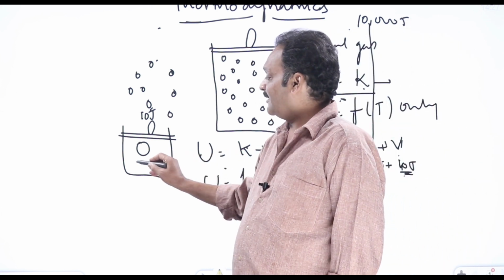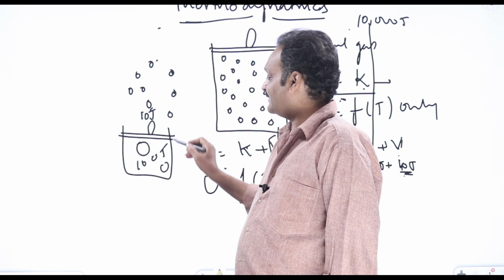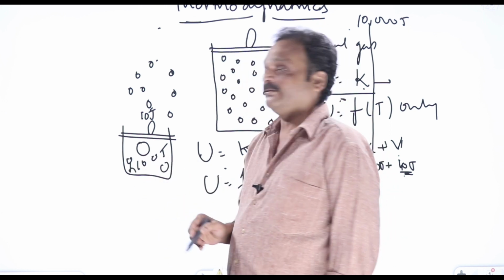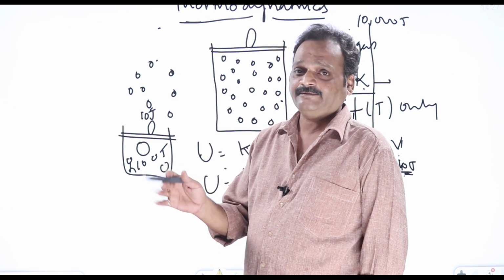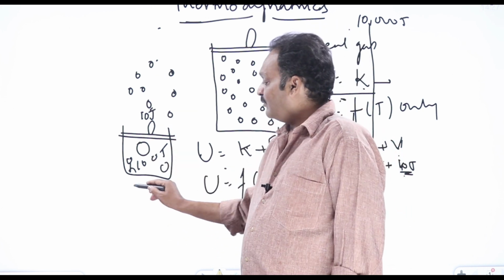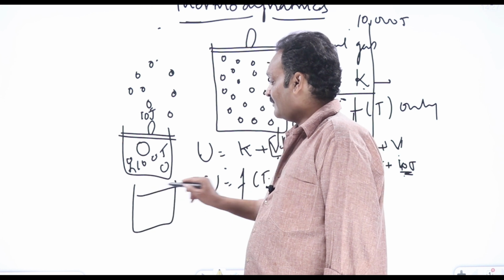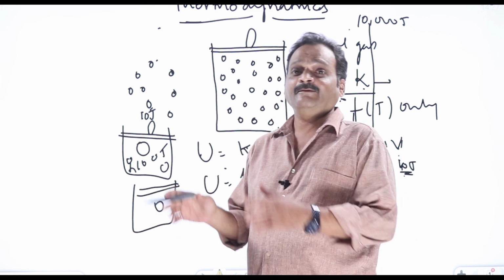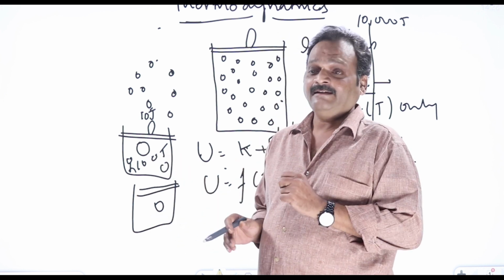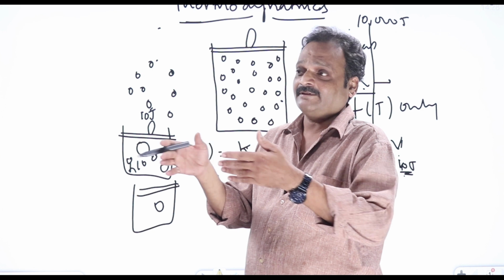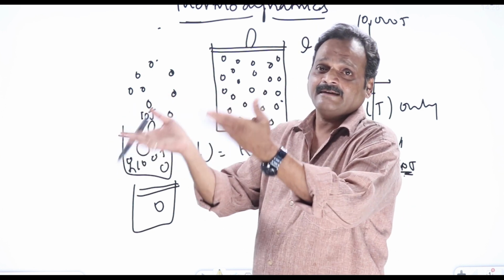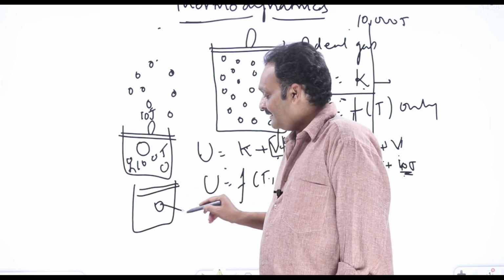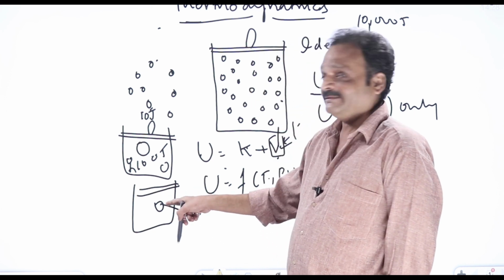It is like this: if there are 100 people in a room, they will be fighting with each other. A large amount of fighting will keep on taking place. If there is only one person in the room, with whom will he fight? No intermolecular attraction forces, no fighting. Remember, one atom, whichever atom it is, is always ideal. Just like one person going on a journey will be very ideal. But if he is going in a bus or a train with all his friends for a picnic, he will start making a lot of noise. So one atom is always ideal, but I cannot put one atom in the sample and do the experiment.